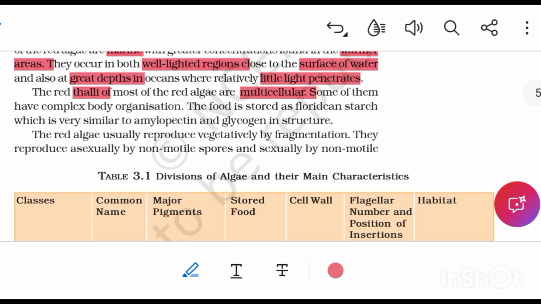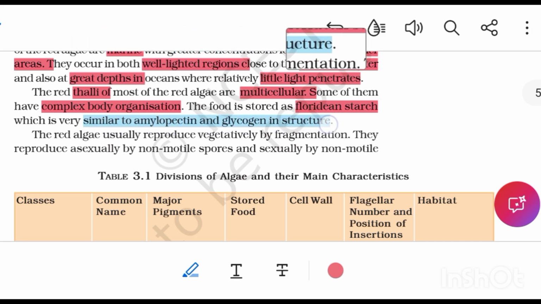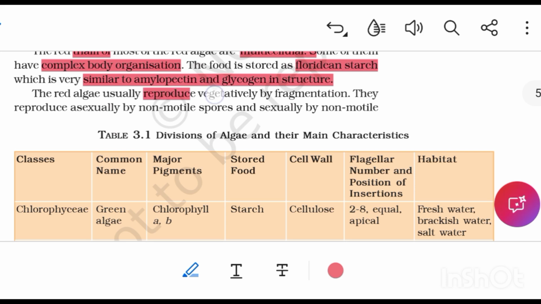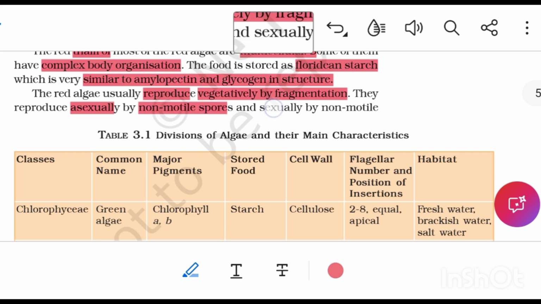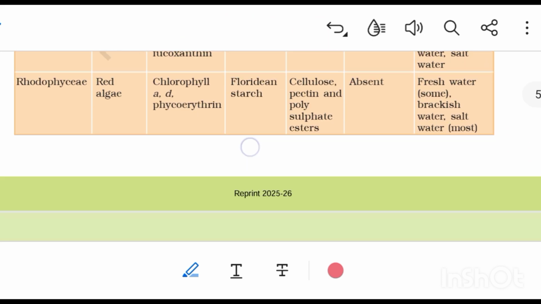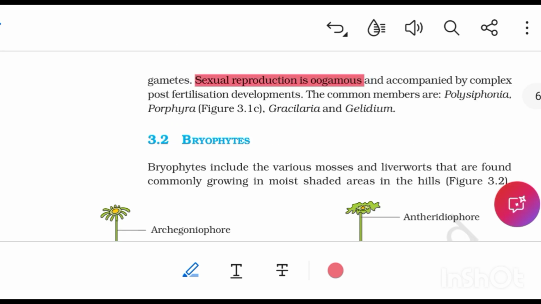The food is stored as floridean starch, which is very similar to amylopectin and glycogen. The red algae usually reproduce vegetatively by fragmentation. They reproduce asexually by non-motile spores and sexually by non-motile gametes. Sexual reproduction is oogamous and accompanied by complex post-fertilization developments. The common members are Polysiphonia, Porphyra, Gracilaria, and Gelidium.